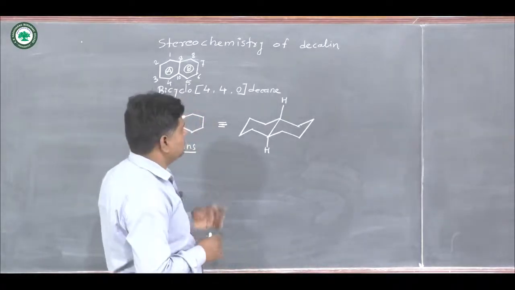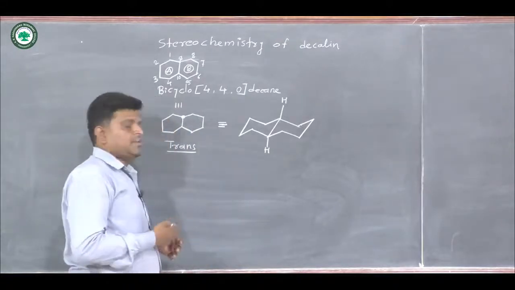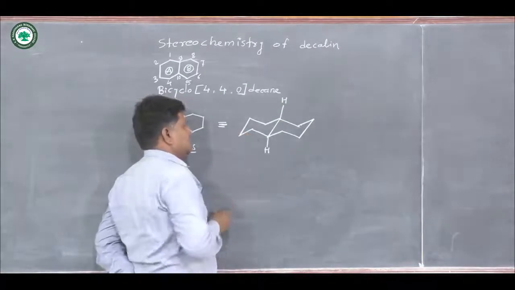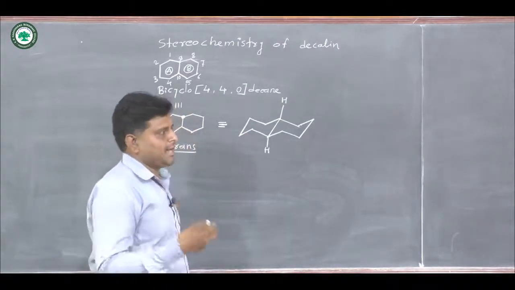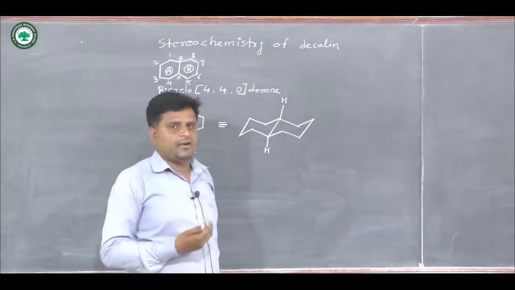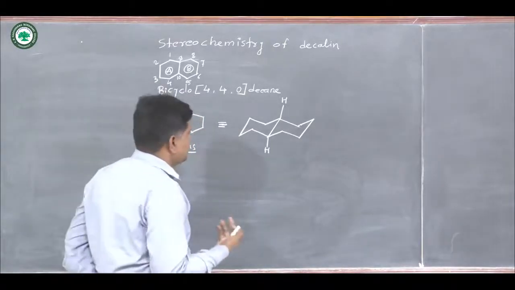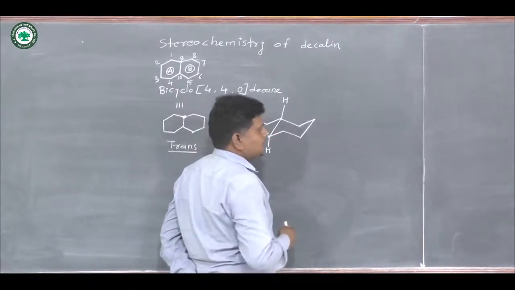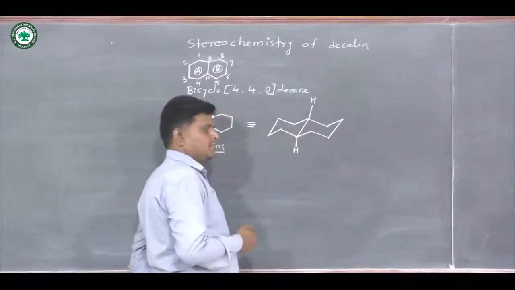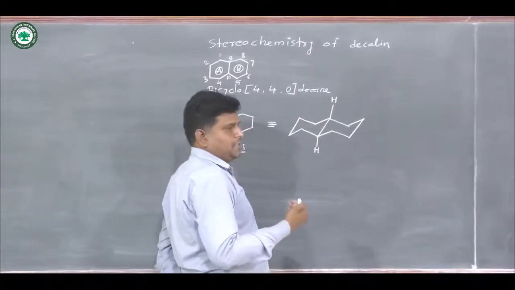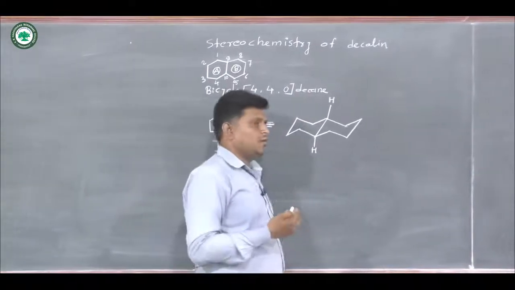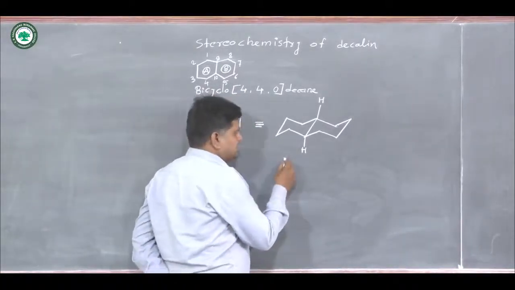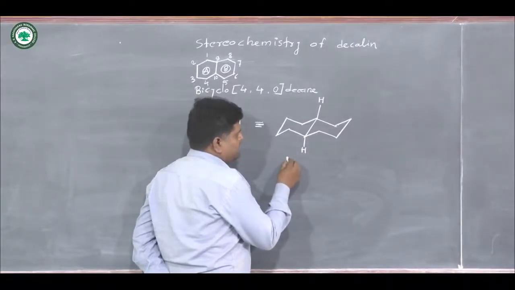So we try to write its energy by taking some criteria: 1,3 diaxial interaction, gauche butane interactions, and so on. But in the transfused chairs, where the first chair is transfused with chair B, there is no theoretical energy calculation, so we write zero energy.